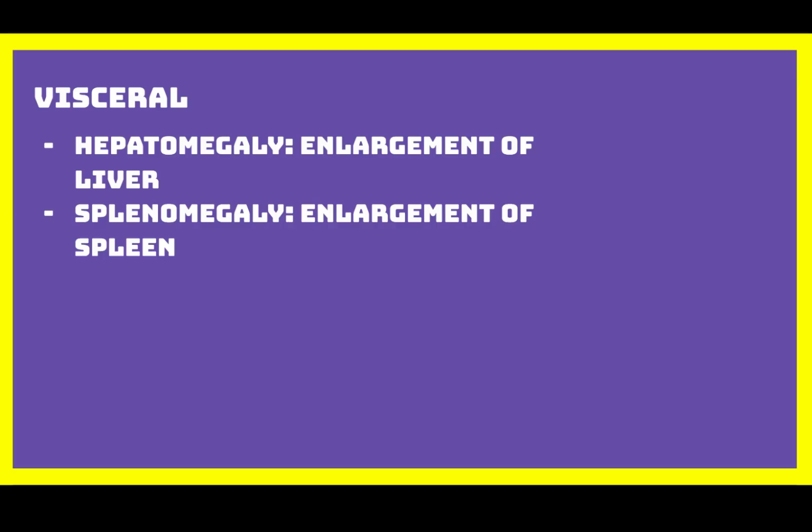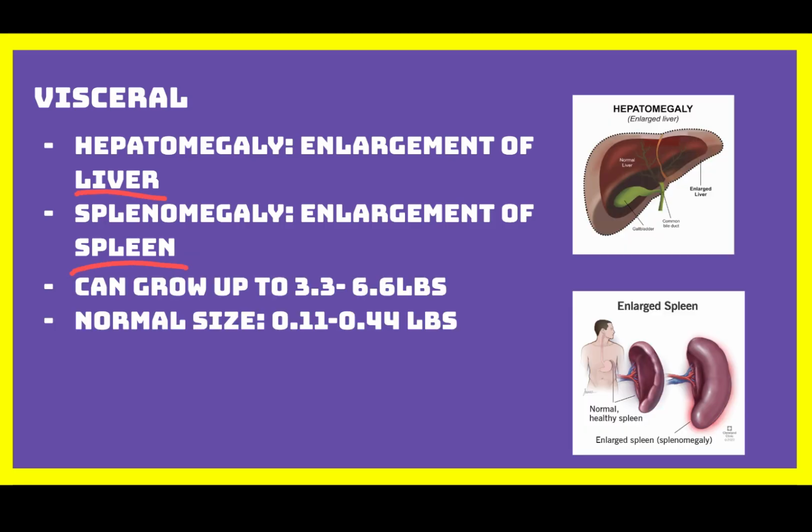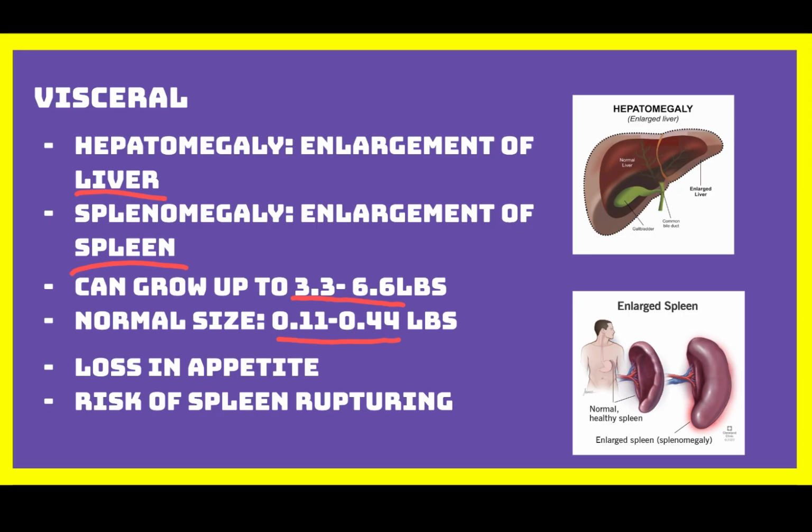Visceral features often appear early. Many patients develop hepatomegaly and splenomegaly, which is an enlargement of the liver and spleen. The spleen can become extremely large. In severe cases, the spleen can grow up to 3.3 to 6.6 pounds, which is far beyond the normal size of 0.11 to 0.44 pounds. The enlarged spleen can press on the stomach and reduce appetite. Splenomegaly is usually painless, but it increases the risk of the spleen rupturing.